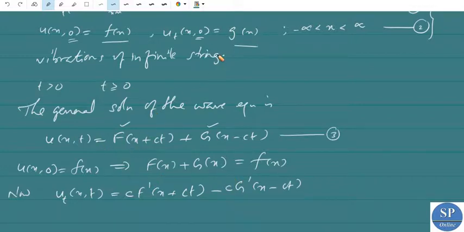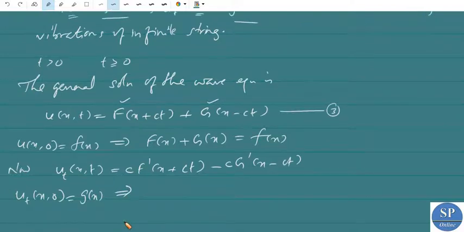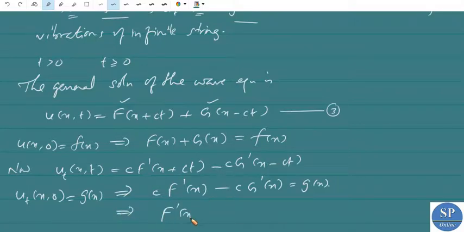Now we can apply the second condition u_t(x,0) equal to g(x). This implies we get c into F dash of (x plus 0) minus c into G dash of (x minus 0) equal to g(x). Dividing throughout by c, we get F dash of x minus G dash of x is equal to 1 by c into g(x).